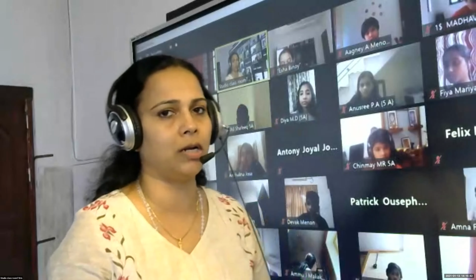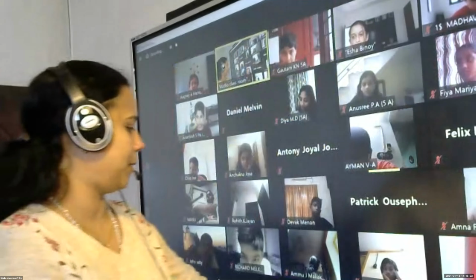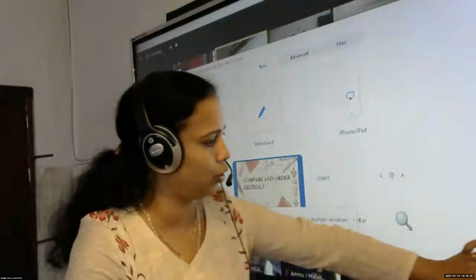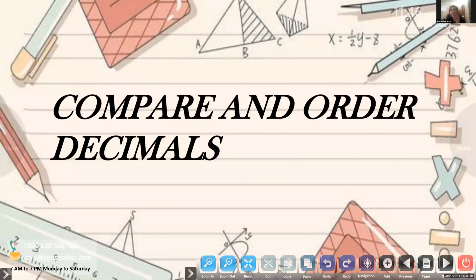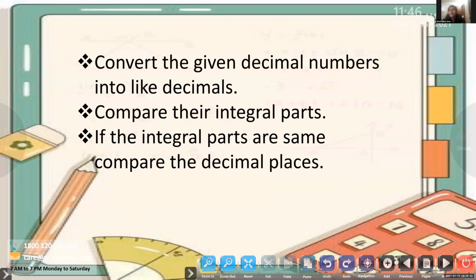So first of all, we will compare the whole number part. If they are the same only, we will compare the decimal places. Okay, children, so we know how to compare and order.